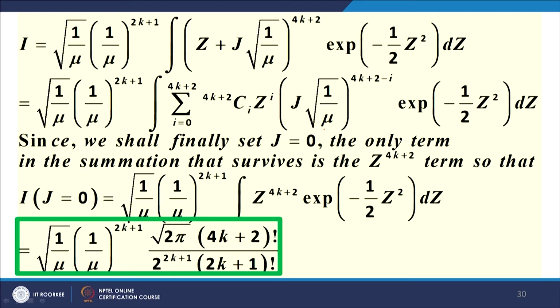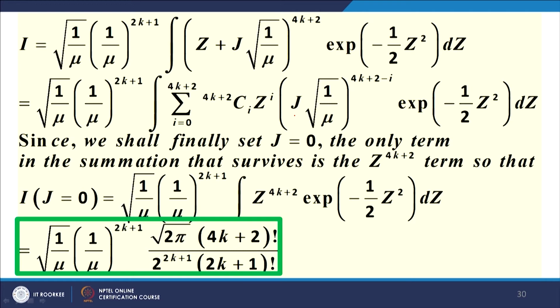But the point is, ultimately my objective is to put j equal to 0 in this expression. When I put j equal to 0, all the terms will vanish except that one term which has z to the power 4k plus 2, j to the power 0, which will be 1.